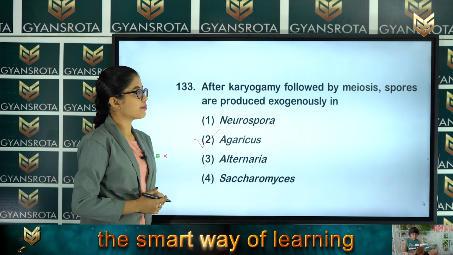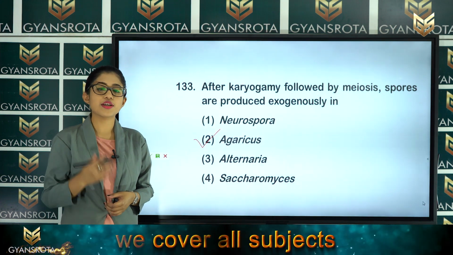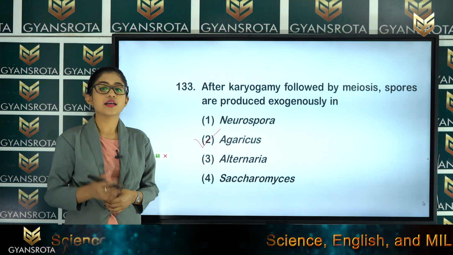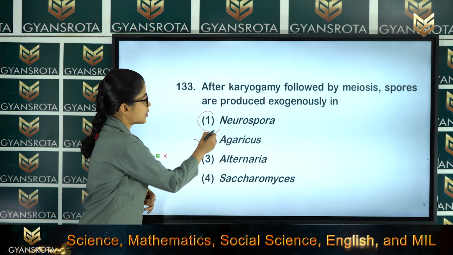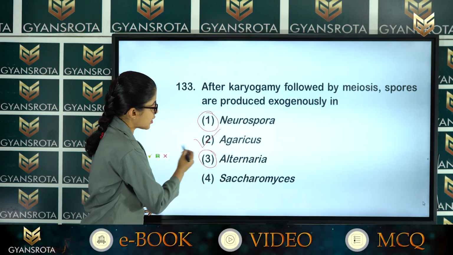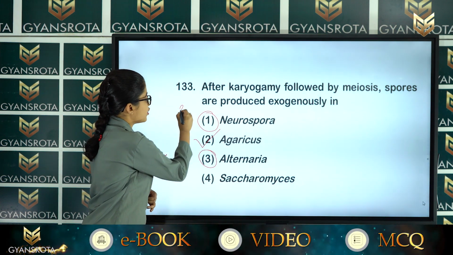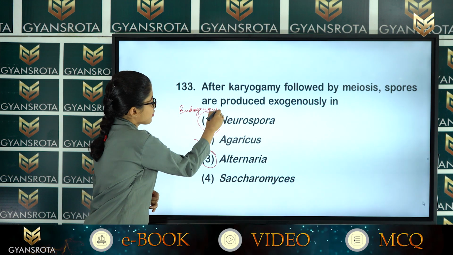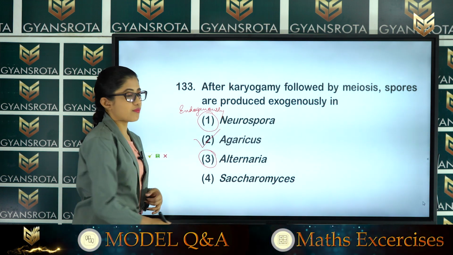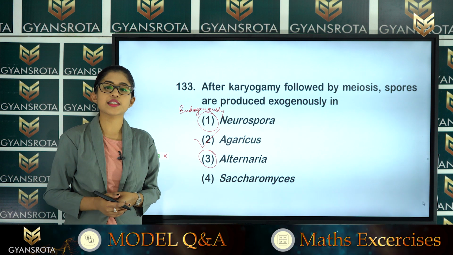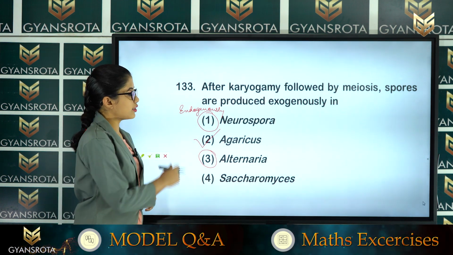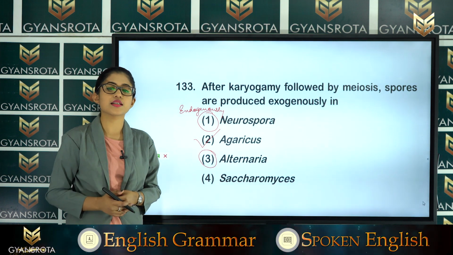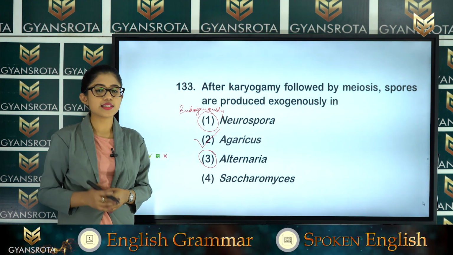Agaricus is the example in which after karyogamy followed by meiosis, the spores are produced exogenously, whereas the other options, that is Neurospora and Alternaria, produce them endogenously, right? And Saccharomyces does not produce any spores in its sexual reproduction. So, option number 2, that is Agaricus, is the right answer for this question. Now, let us see the next question.